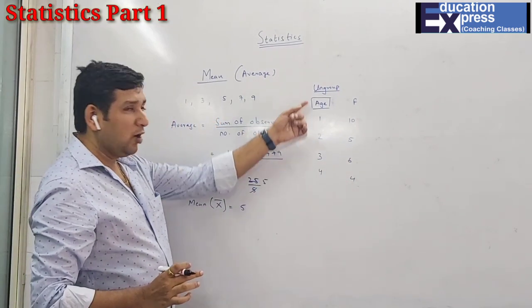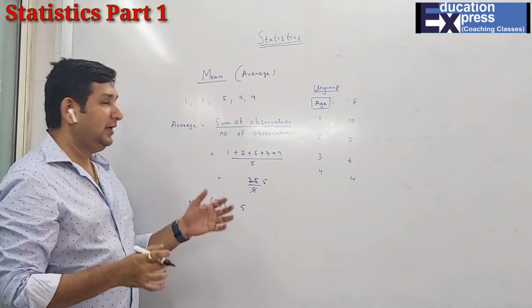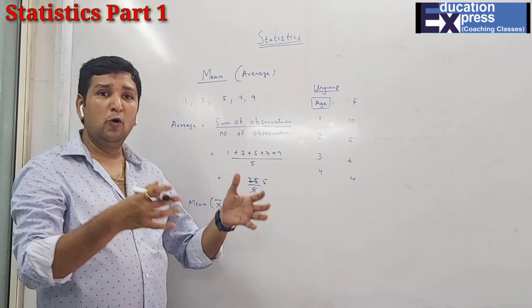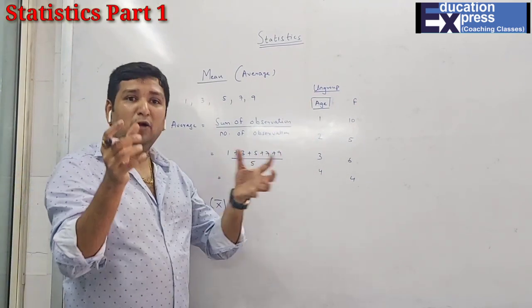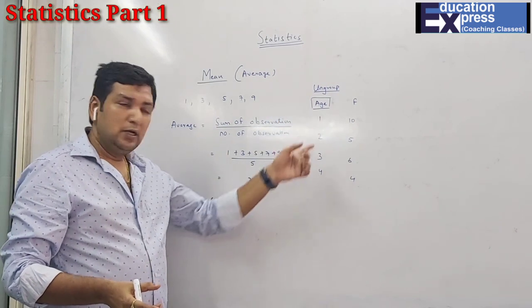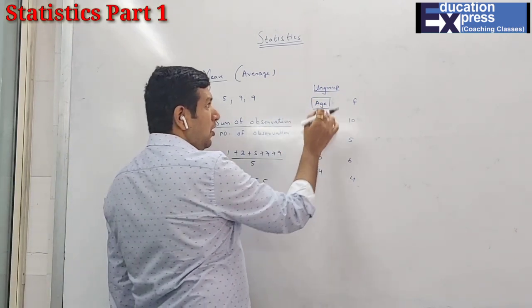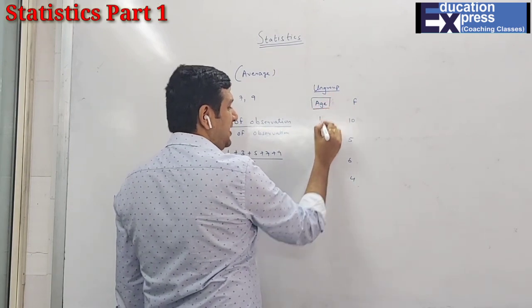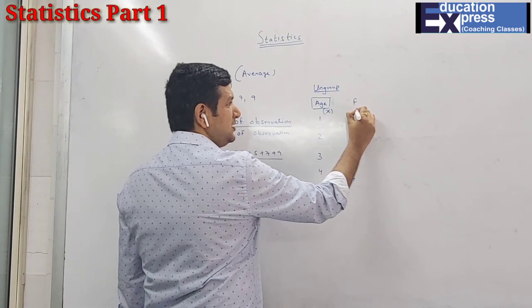So this is the observation, and always remember that whenever you are finding your mean, mode or median, in all 3 categories, the answer you get will be from the observation. So here you have this as your observation. This observation you can term as x, and this is your frequency which is your f.